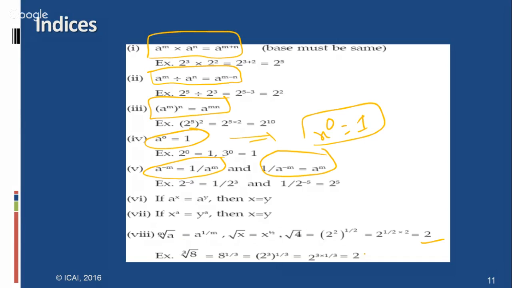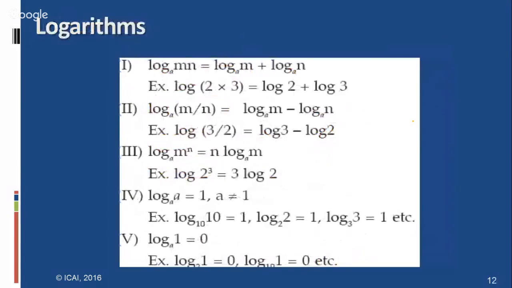Like that, students can find. Suppose cube root of 8, a to the power of 1 by 3, 2 to the power of 3, whole to the power of 1 by 3, and the 3 gets cancelled, which is equal to 2. In this chapter also, students have to find using the formulas like this application, and x to the power of 0 equal to 1, finally to solve from the examination point of view. Now coming to the chapter logarithms.